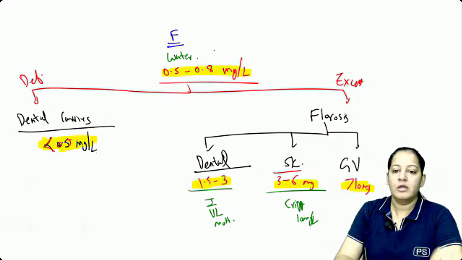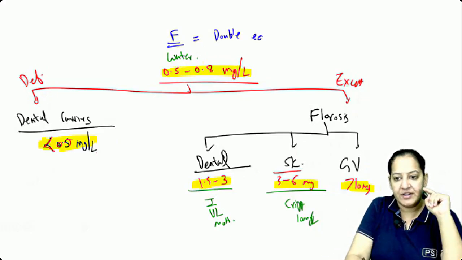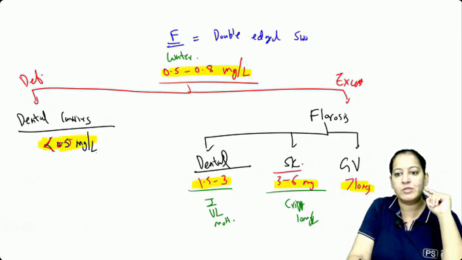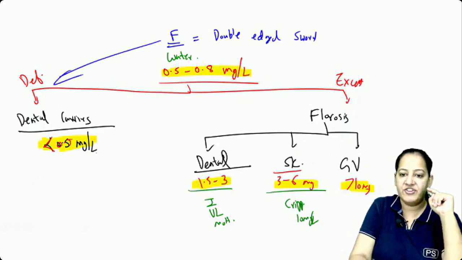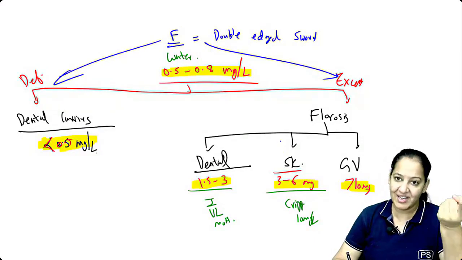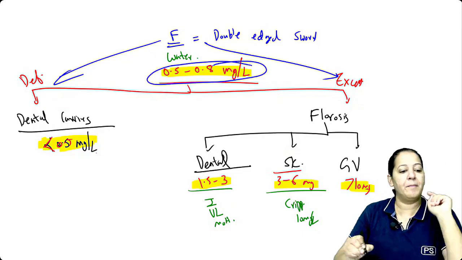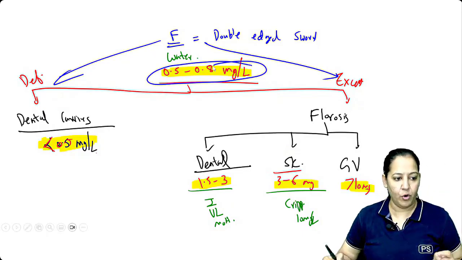And write down, that's why fluorine is known as a double-edged sword. The deficiency is also painful. The excess is also harmful or painful. है ना? तो ना हमें कम चाहिए ना हमें ज्यादा चाहिए. हमें कितना चाहिए? 0.5 to 0.8 milligram per liter. How many of you got it?